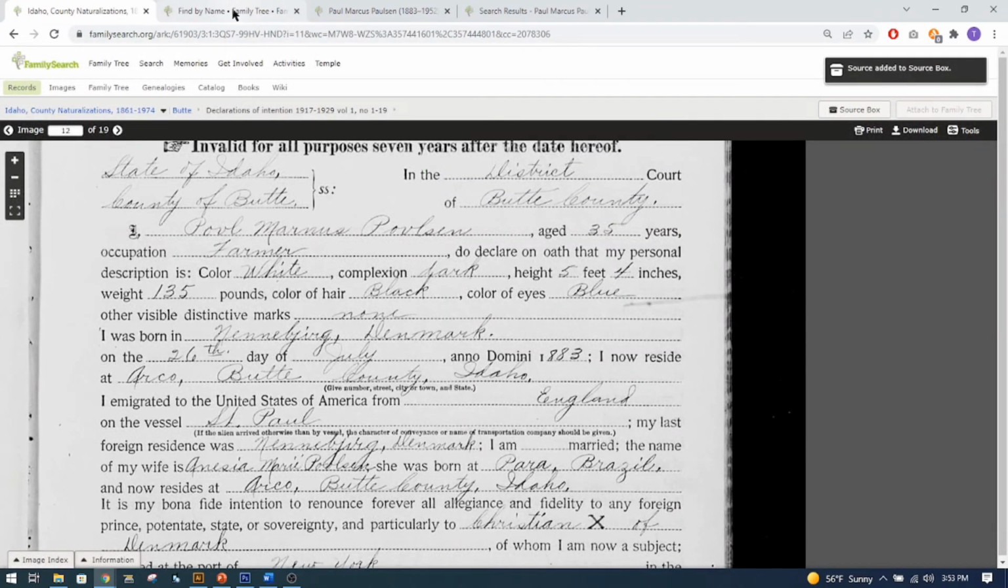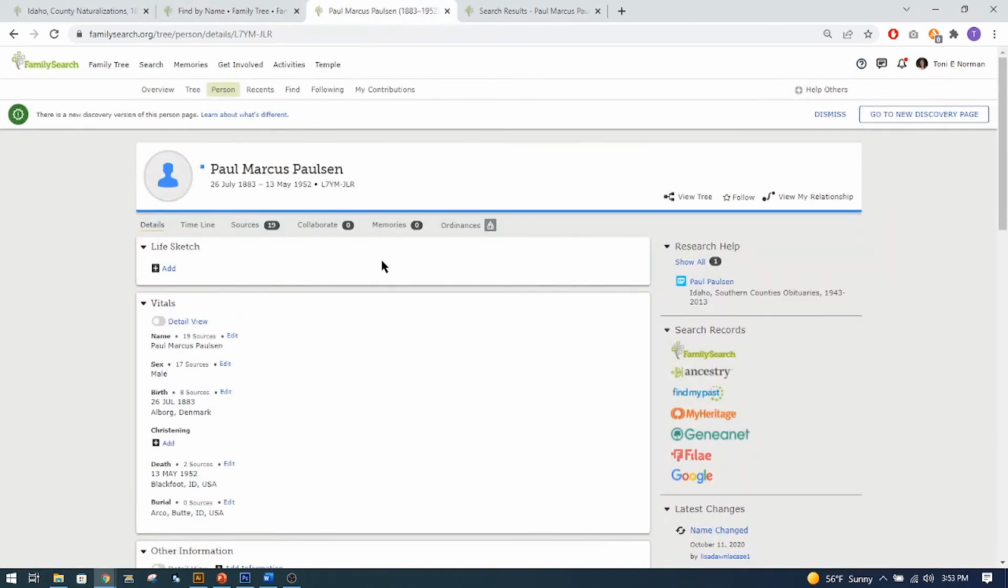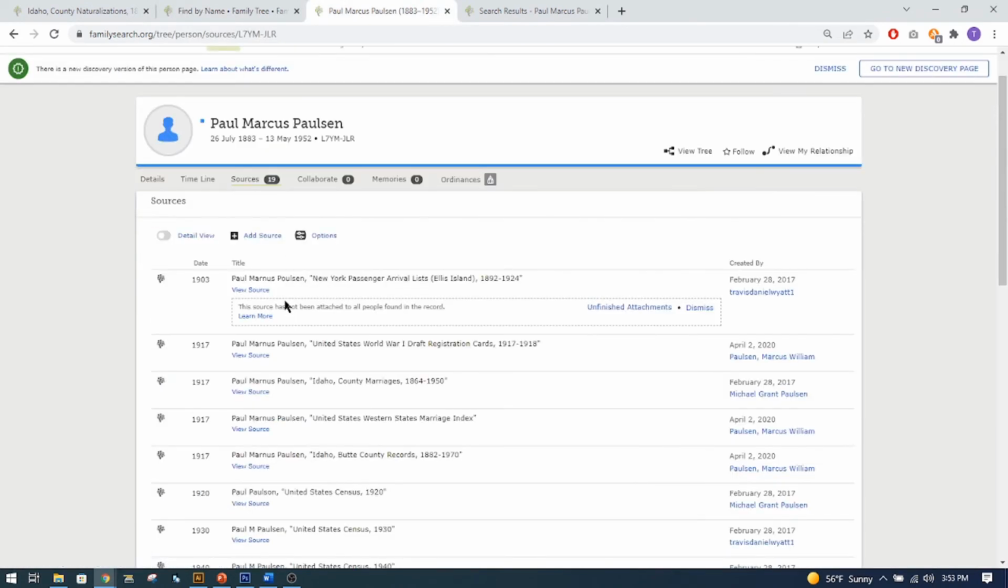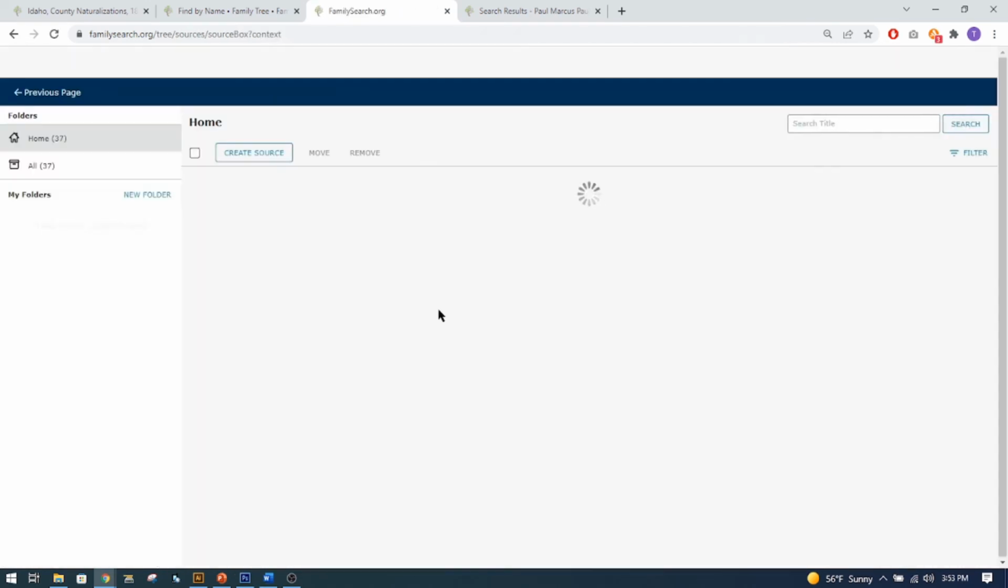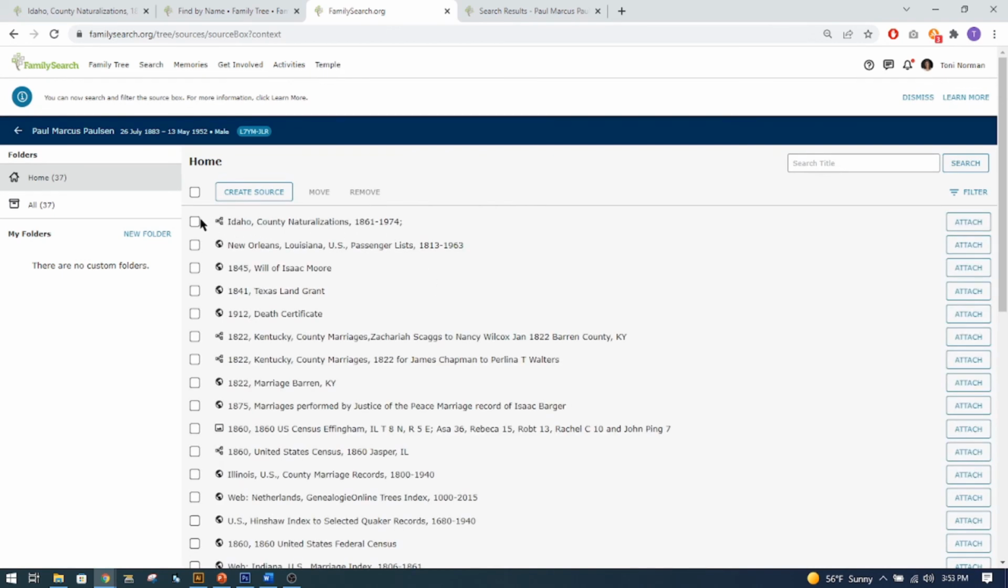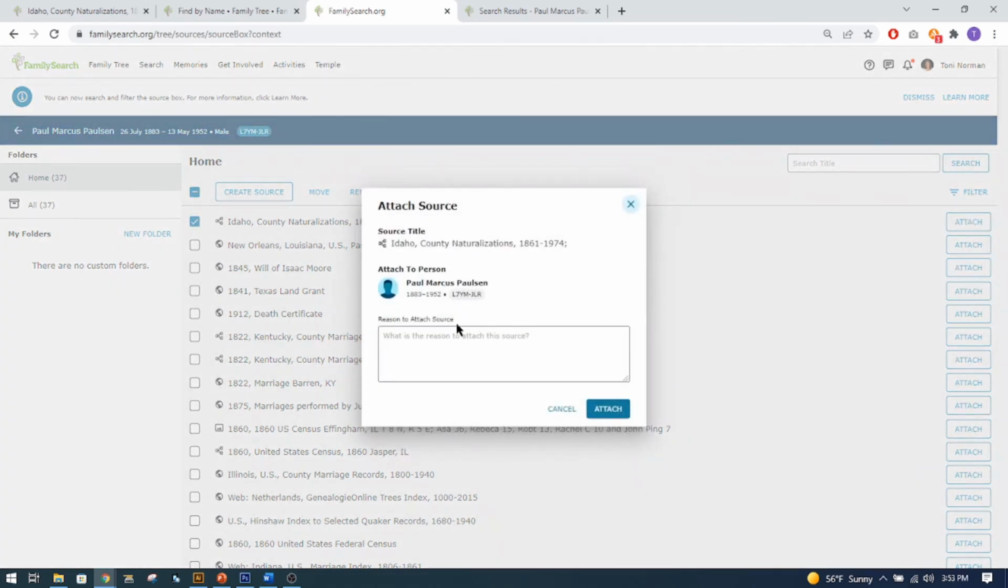So then I would go back to Paul, sources, I would say add a source from my source box. And there it is right there. So I click on that and I come over here and I say attach. Okay, this is Paul's naturalization. Let's just put declaration of intention record.